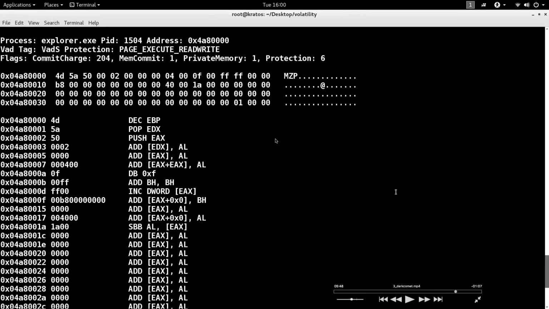Okay. So now, slowly we started investigating and we were able to find a lot of components. Now you may want to dump this injected code for further analysis, right? So you may want to dump it. How do you do it? You can take this memory region here, that 4A800. I just copy that memory address.